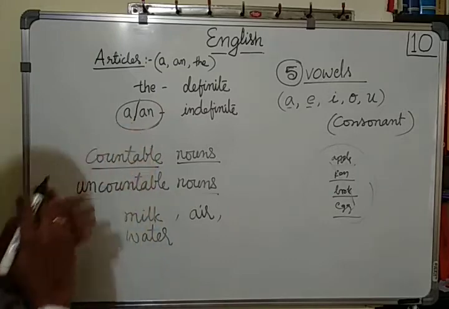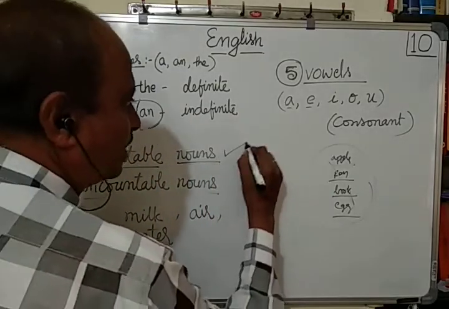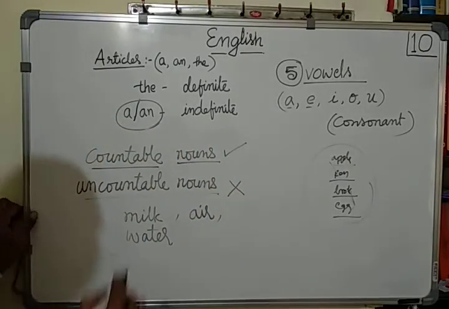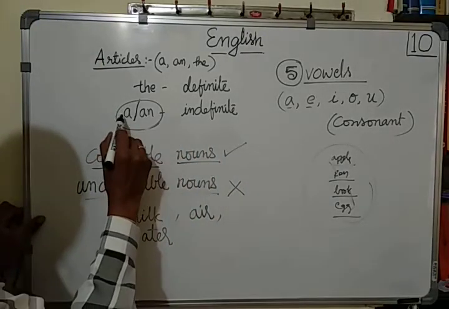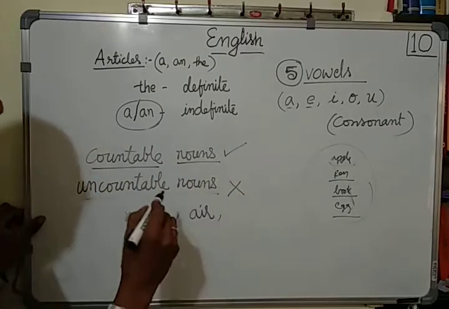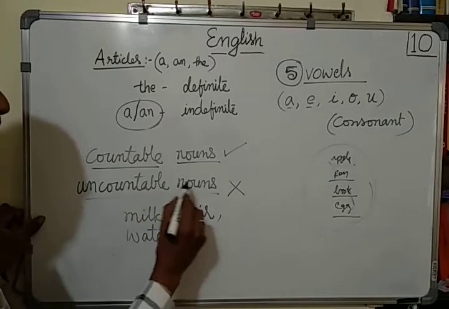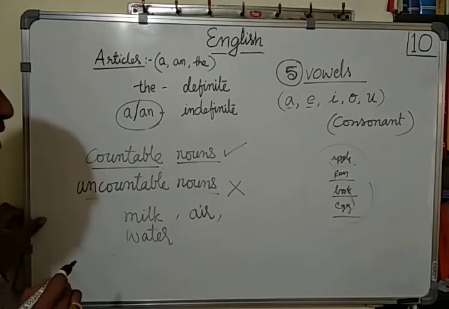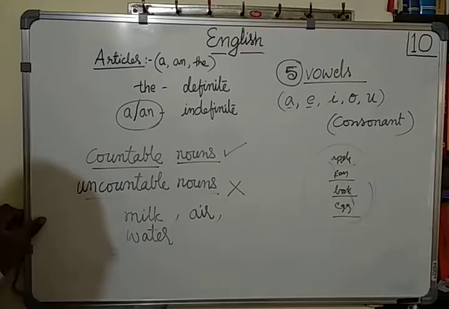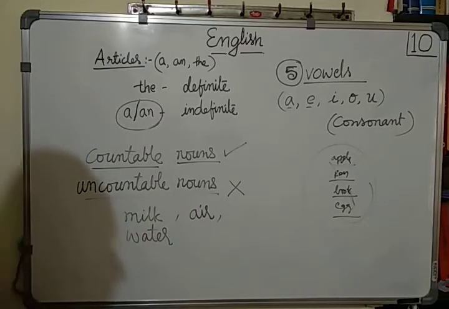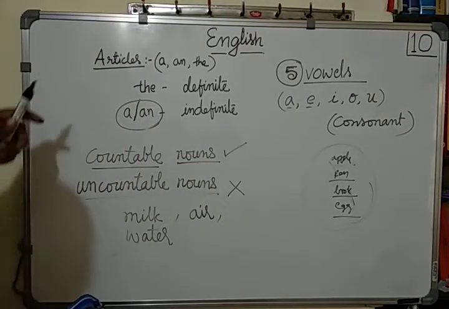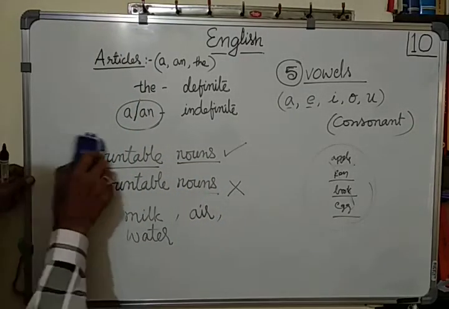A and an should be used only in front of countable nouns and not in front of uncountable nouns. A and an, I repeat again, a and an should be used only in front of countable nouns and not in front of uncountable nouns. Which are the uncountable nouns? Milk, air, water, etc. There are so many things. Make a list of them later on in your spare time. Okay, let us proceed now about the definite article.